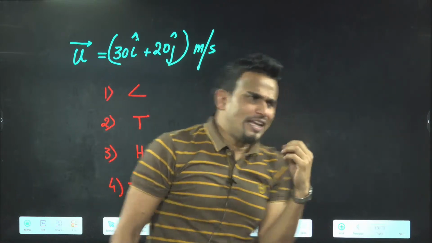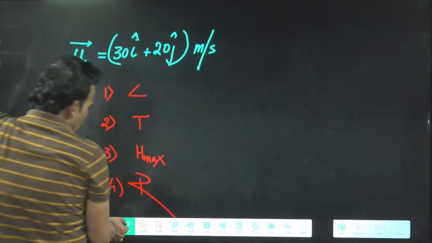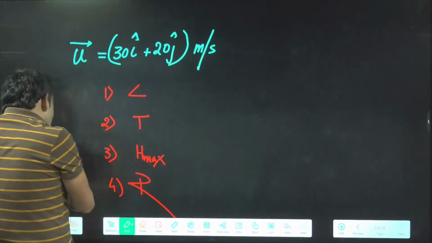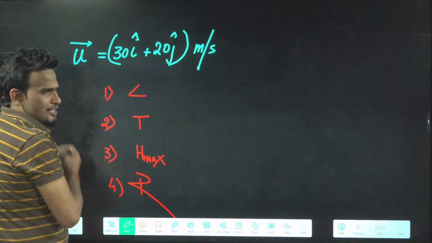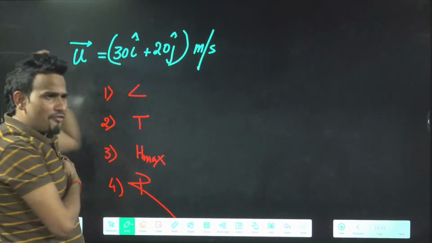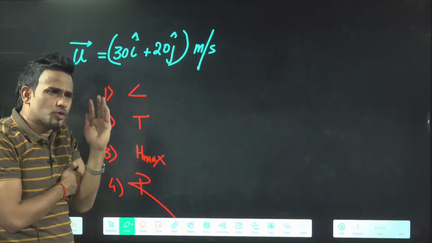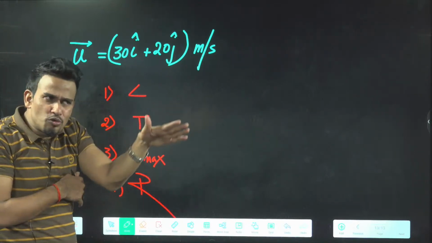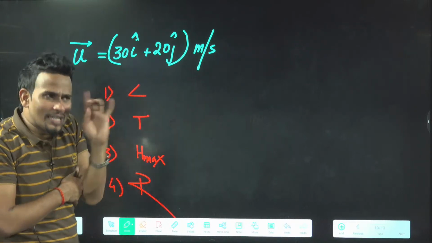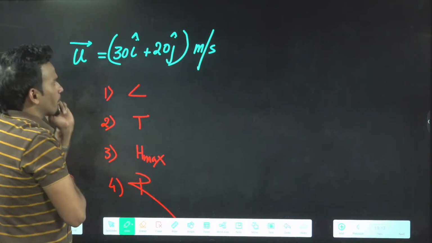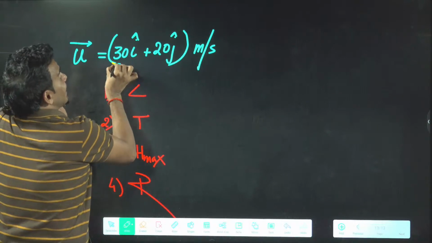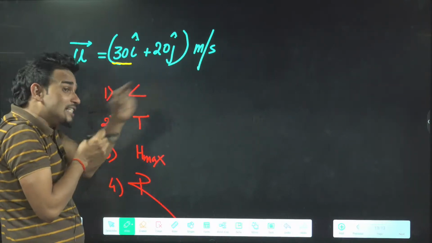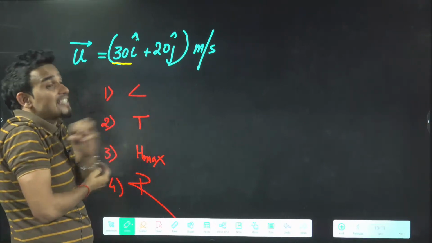Just see here, those who are feeling any problem. Always remember, those who are doing this question for the first time will feel problem. It's not only you feeling problem. If you have not done this type of question previously, you will definitely feel problem. People are able to do it because they have done it already. First thing you tell me in this question, 30 i cap means this initial velocity. Now, what is the meaning of 30 i cap? What is i cap? X-axis.